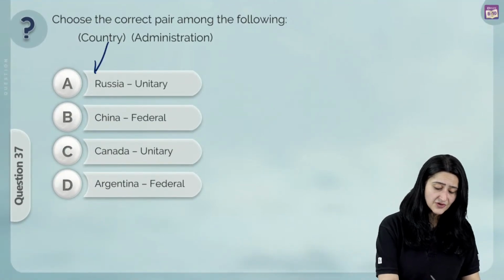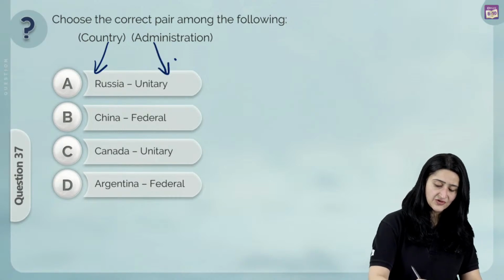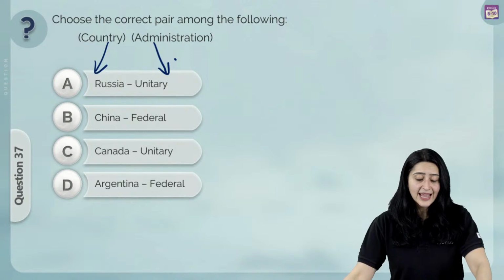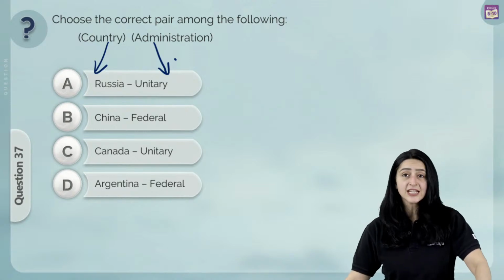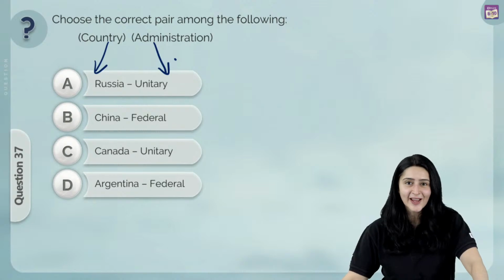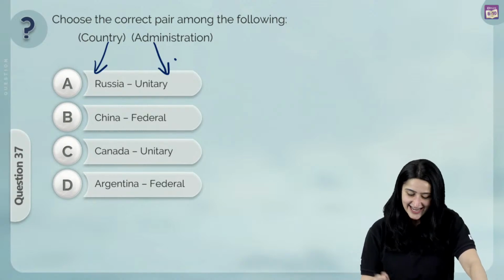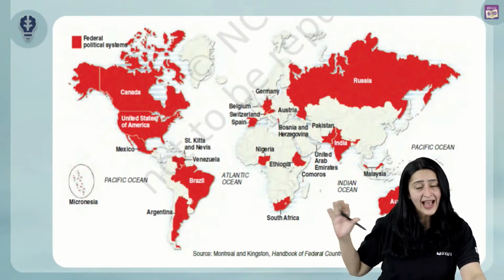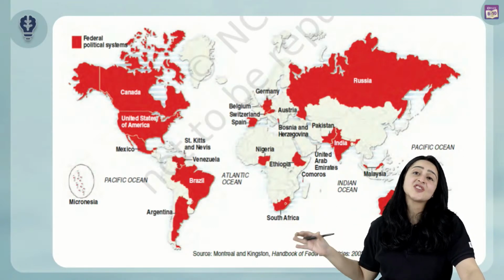So we've got the country in one column and the type of administration in the other column. Over here A says Russia is unitary, B says China is federal, C says Canada is unitary, and D says Argentina is federal. Which one is correct? Take a look at the map. Here we have basically highlighted in red the federal political system.